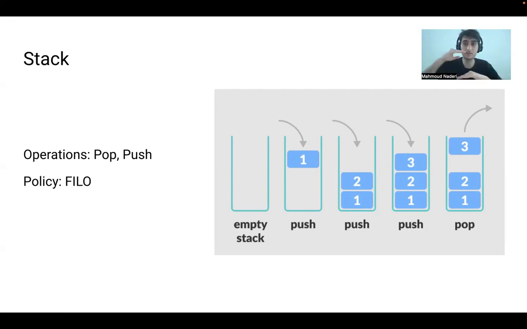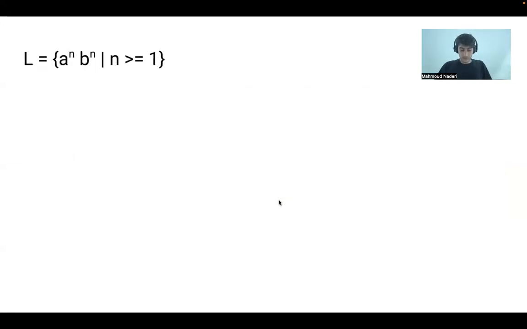When you come first, you will go down in the stack and you will be served after all the elements above you are served. So the first in, you can see 1 comes first and is served after 3, which comes last. This policy is also used in computer memories when you are creating backtracking and recursive algorithms. It is stacking all the function calls and taking the last function call out of the stack and going recursively. Okay, let's have our first PDA for this context-free language.